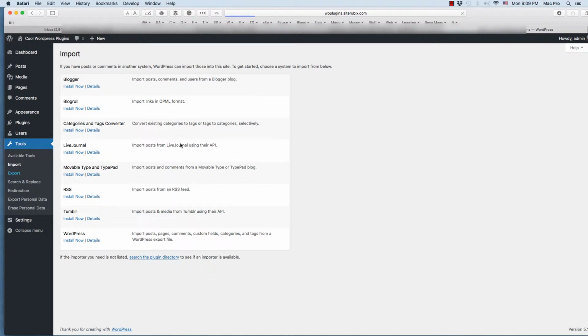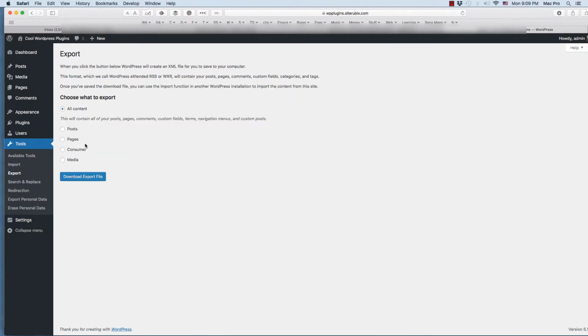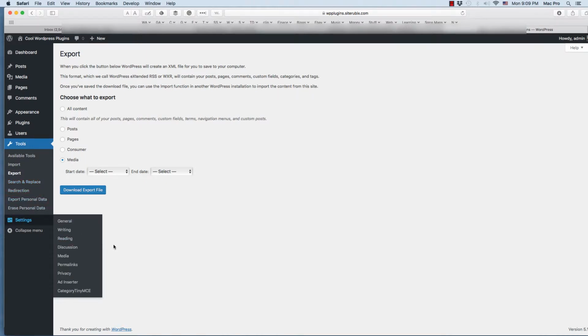Export, the same thing. You can export your WordPress site and things like that. I've used this before. Sometimes it doesn't do all the photos and stuff, even if you hit media, but I don't know. It's kind of interesting. But that's more in the import when I do it, I should say. All right, so search and replace, that's actually a plugin I have installed, so we're not going to go into there. These are other stuff I have.